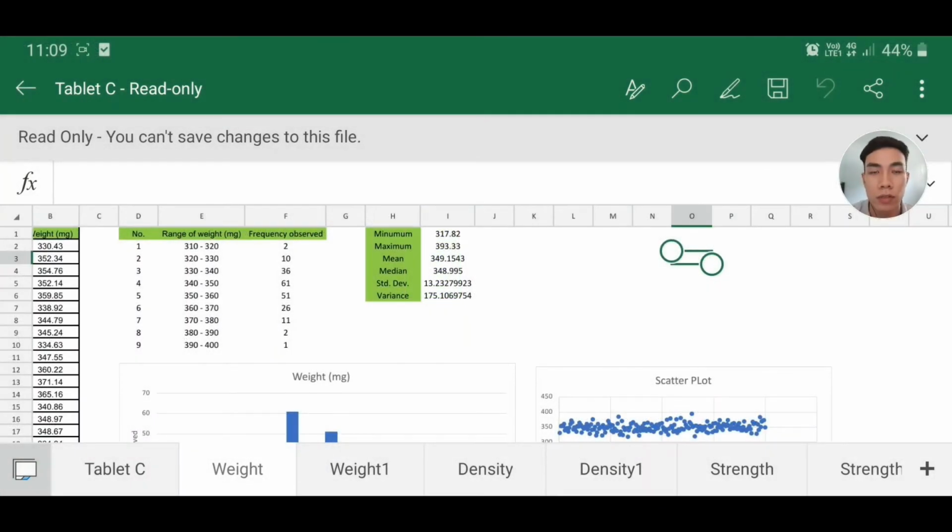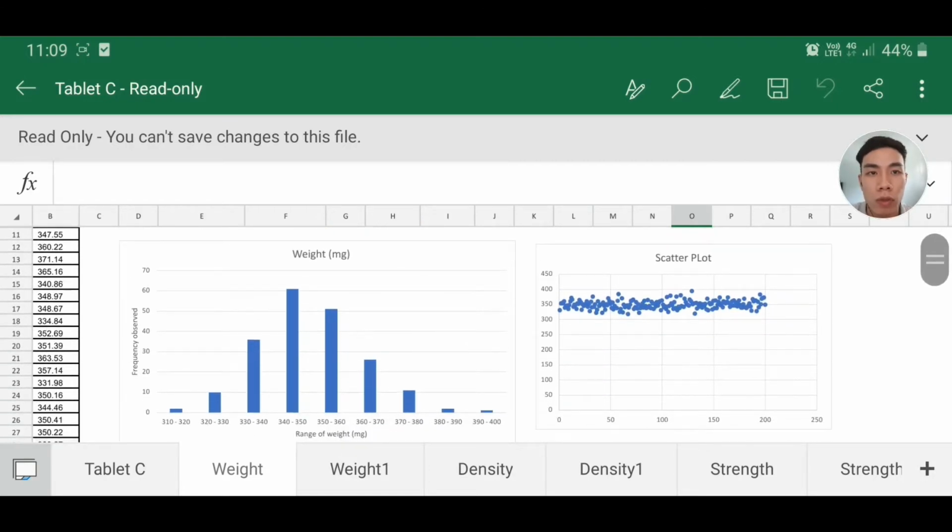Okay, first of all, let's look at the weight of the tablets. We have selected 200 tablets randomly from 3 different working shifts, and we group the tablets into different weight intervals, with each of the intervals having a range of 10 mg. Then from the data we obtain, we plot the data into a bar chart, and you can see the shape of the bar chart is in a bell shape.